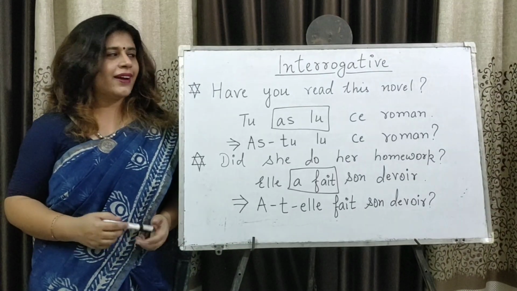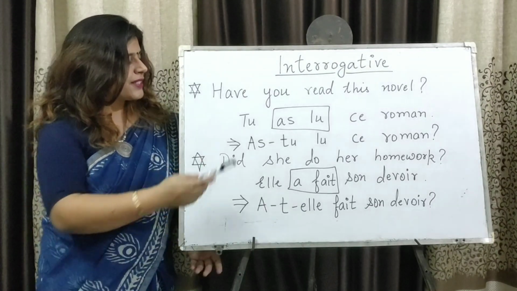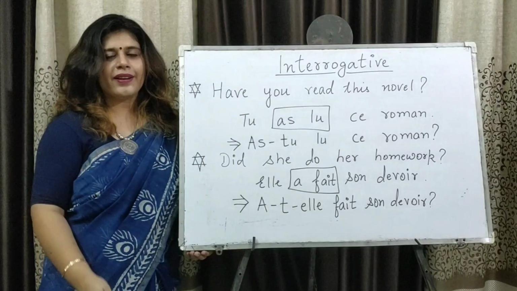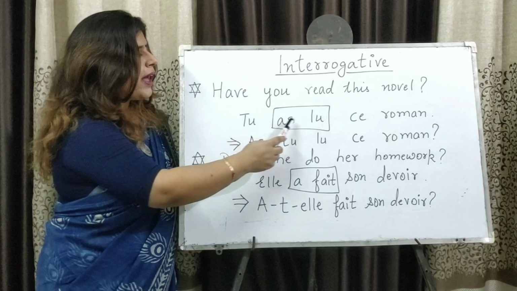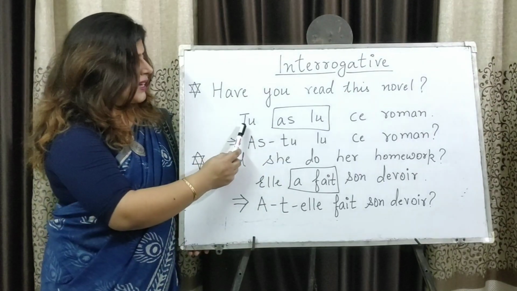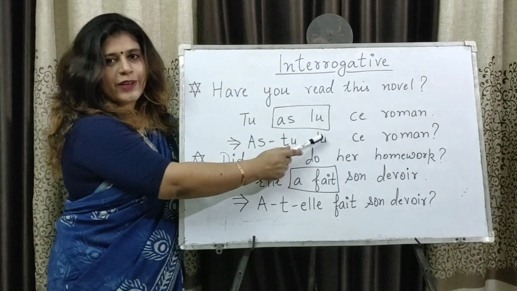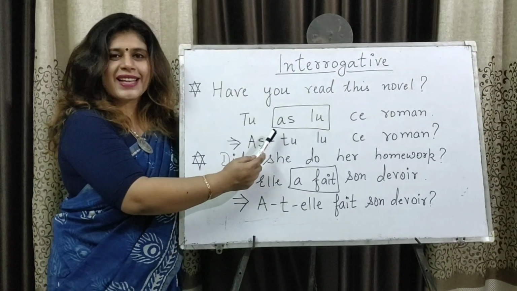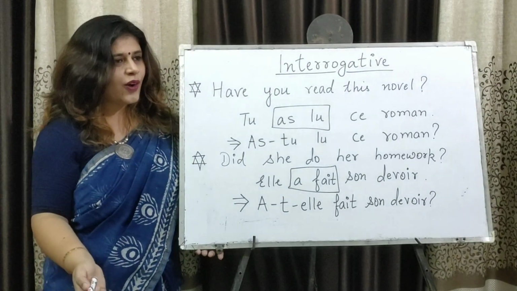And now at last we learn how to make the interrogative sentences. Starting with the first. Have you read this novel? And first I wrote, you have read this novel. So the sentence is, read is the verb lire. Lire past participle is lu and the verb conjugation is as. So tu as lu ce roman means you have read the novel.